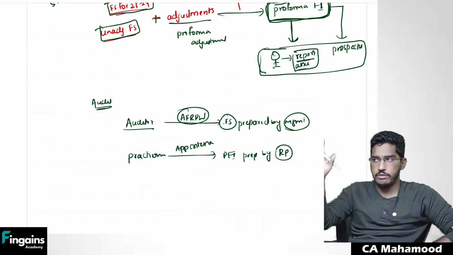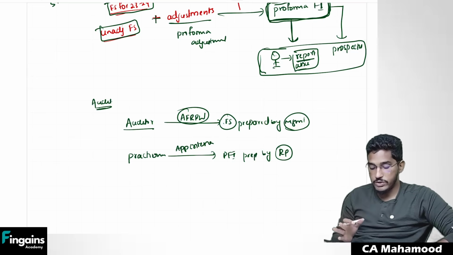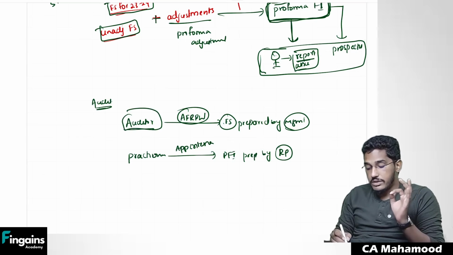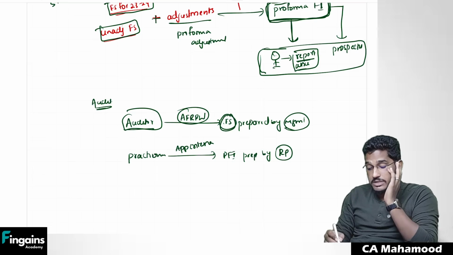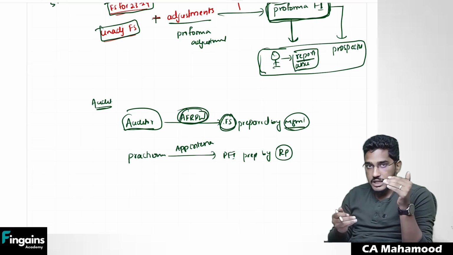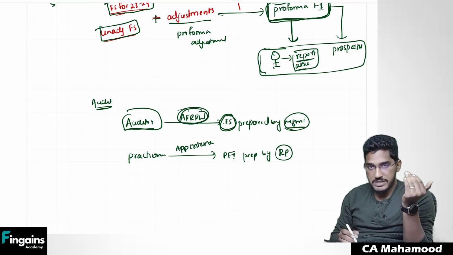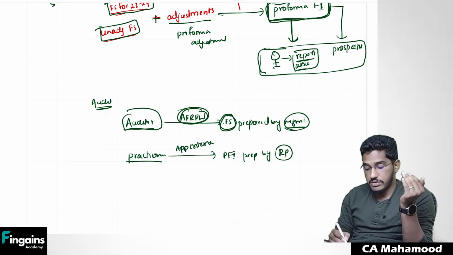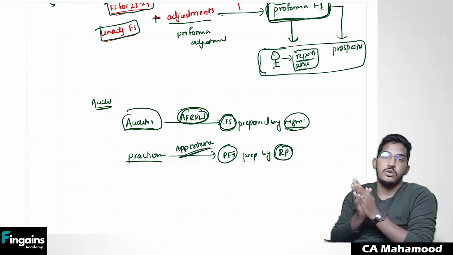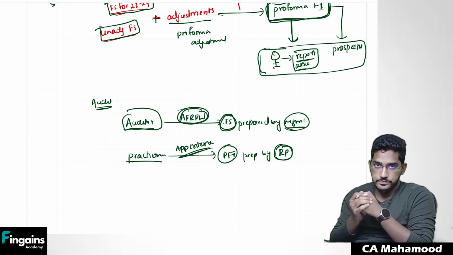The same thing, whatever we do in the audit, more or less similar things we do, but we will replace. In audit, the auditor will verify whether financial statements are prepared by the management as per the applicable financial reporting framework. In this kind of engagement of pro forma financial information, what we basically try to verify is, as a practitioner, whether the pro forma financial information prepared by the responsible party is as per applied criteria or not. This is what we are supposed to do.